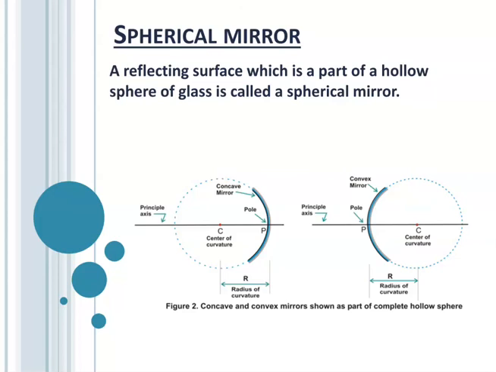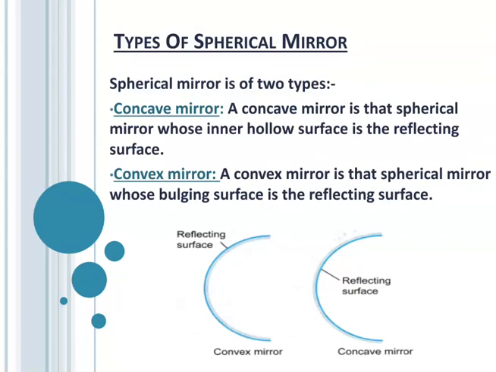Now what is a spherical mirror? Spherical mirrors are those mirrors whose reflecting surface is a part of a hollow sphere of glass. A spherical mirror is of two types: concave mirror and convex mirror. A concave mirror is that spherical mirror whose inward surface is reflecting, and convex mirrors are those mirrors whose bulging surface is the reflecting surface.